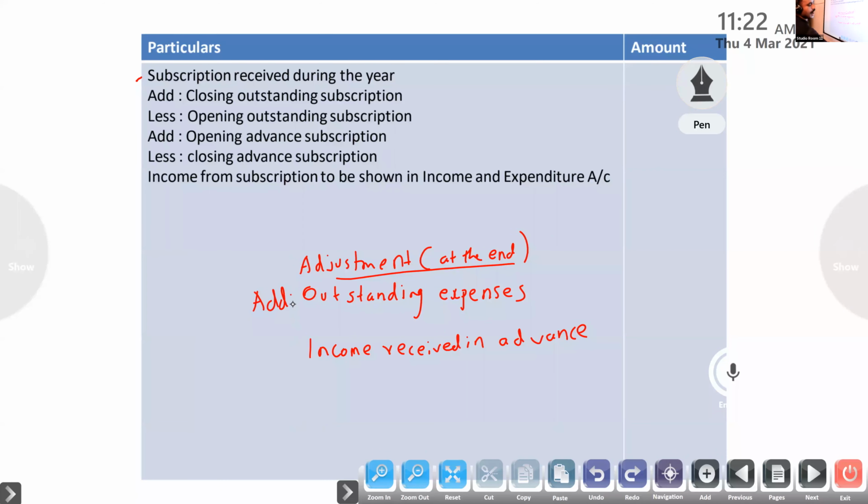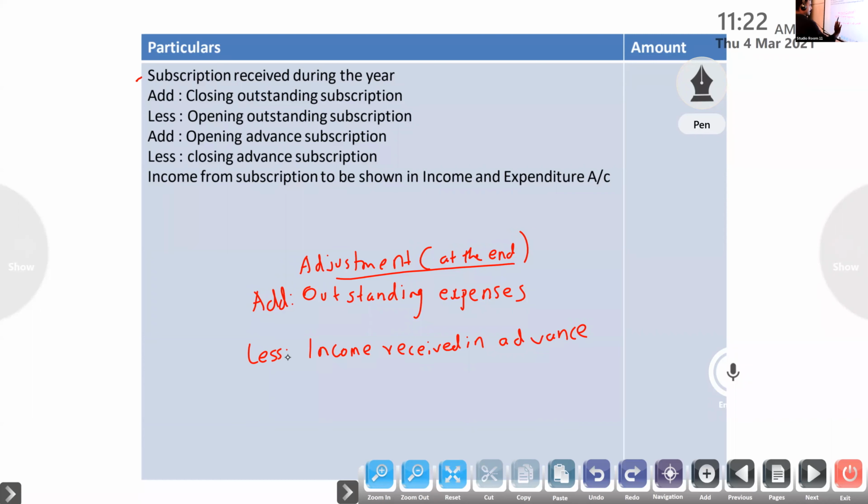Next, suppose commission received in advance, income received in advance. If the adjustment is given for commission, add or less are we doing? Less. Okay, commission received in advance, like prepaid expense, we minus. Prepaid expense, income received in advance, minus.